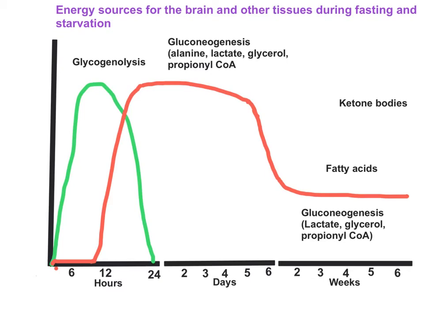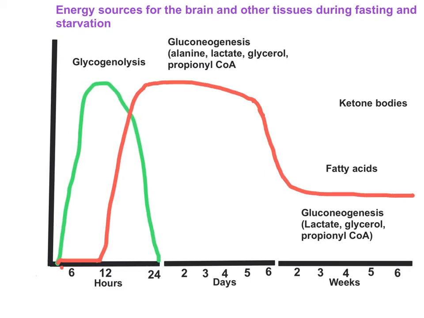Now gluconeogenesis is an energy expenditure process. For every 2 alanine or 2 lactate into 1 glucose, you need 6 ATPs in the liver. And who is going to give ATPs during this time? Under the influence of glucagon, 2 to 3 hours after meals, there will be lipolysis going on in the adipose tissue. Adipose tissue starts breaking triacylglycerol and releasing fatty acids. 3 fatty acids come from 1 triacylglycerol, and it also releases a glycerol molecule.